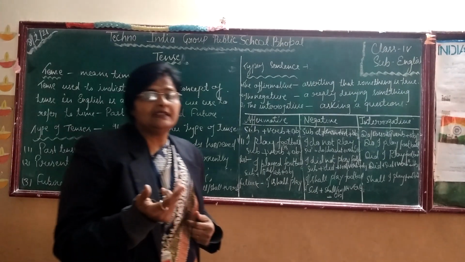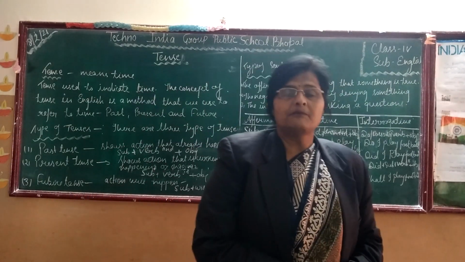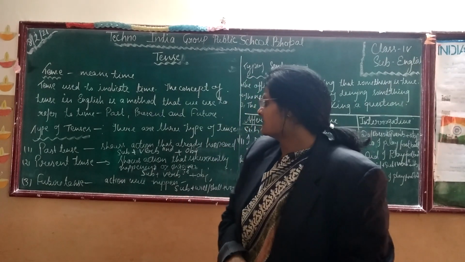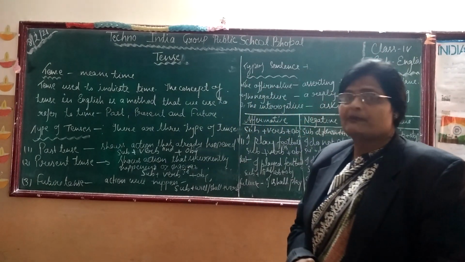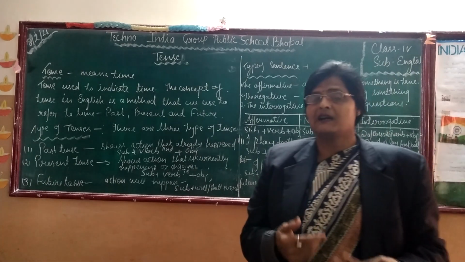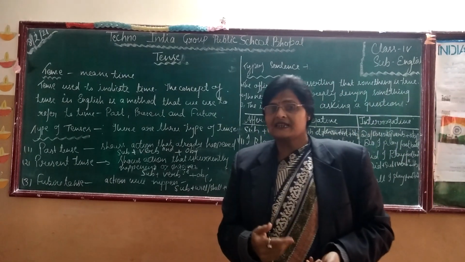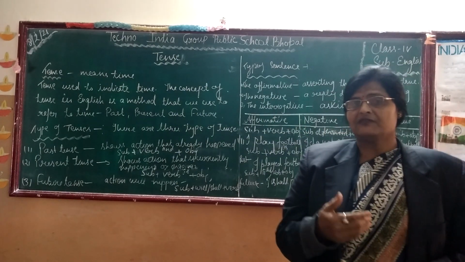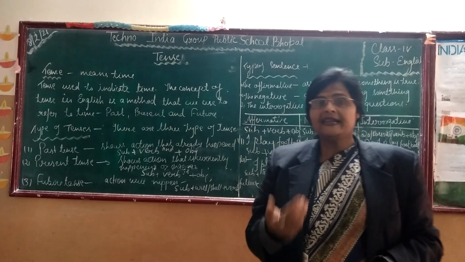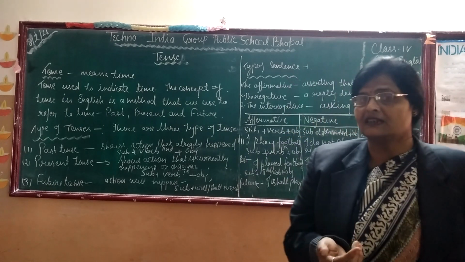There are mainly three types of tenses: past tense, present tense and future tense. In the past tense, it shows action that already happened. मतलब जो काम हम कर चुके हैं, past tense tells us about the action which we have already done. Suppose I played cricket. मैंने क्रिकेट खेला था.